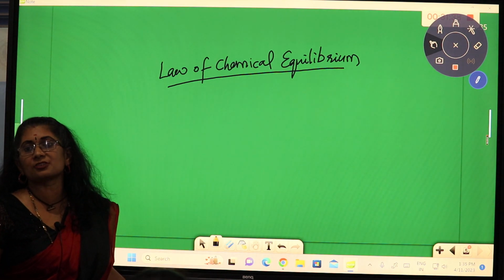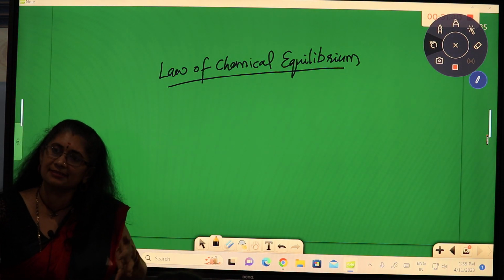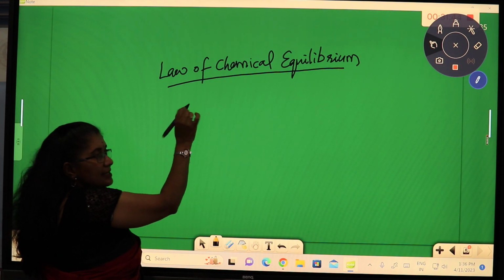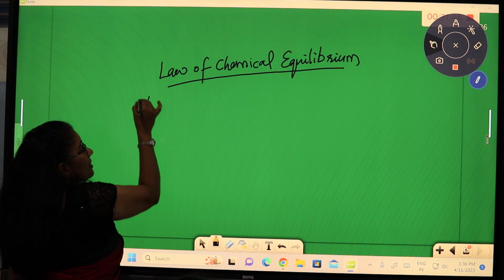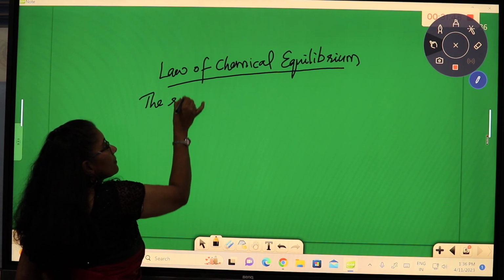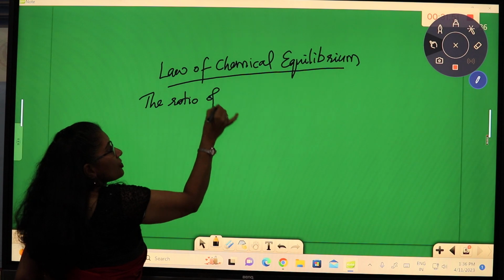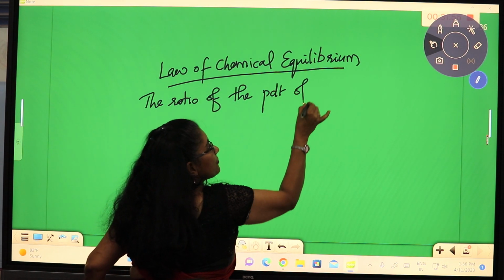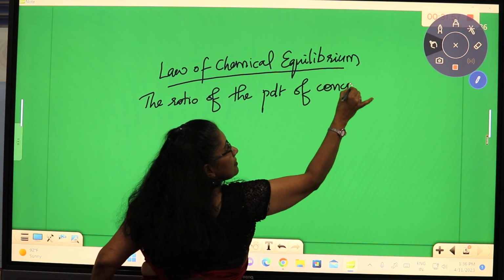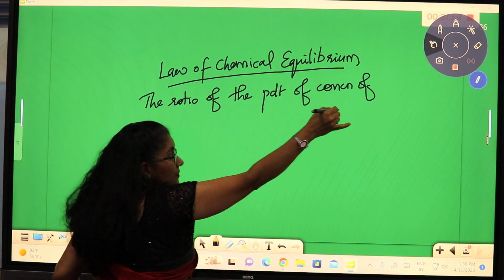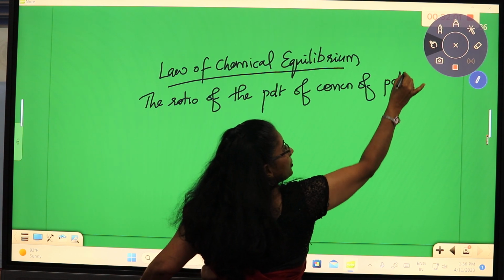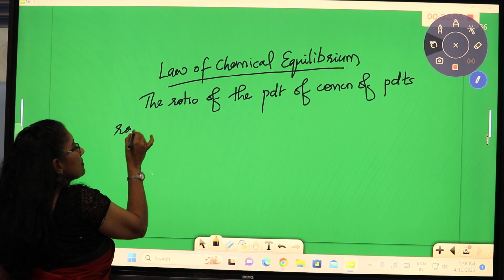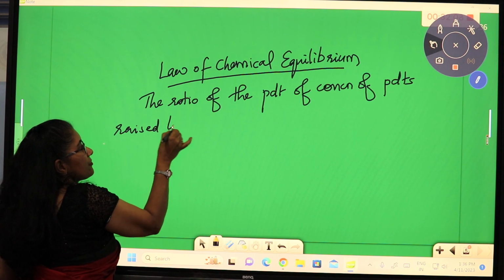All chemical reactions which are reversible attain the state of equilibrium. So, here what we state is that the ratio of the product of concentration of products raised to its stoichiometric coefficient